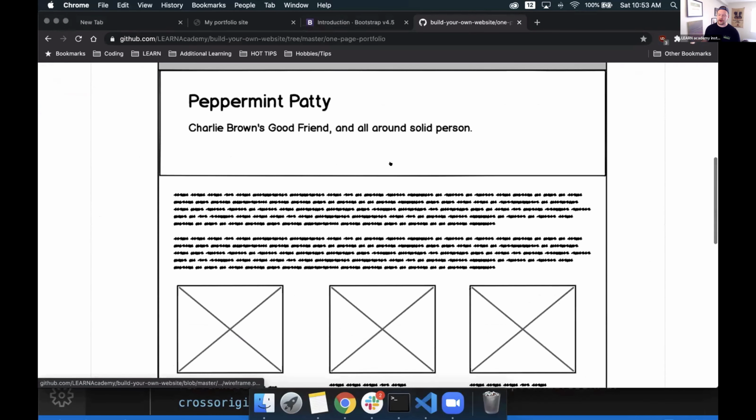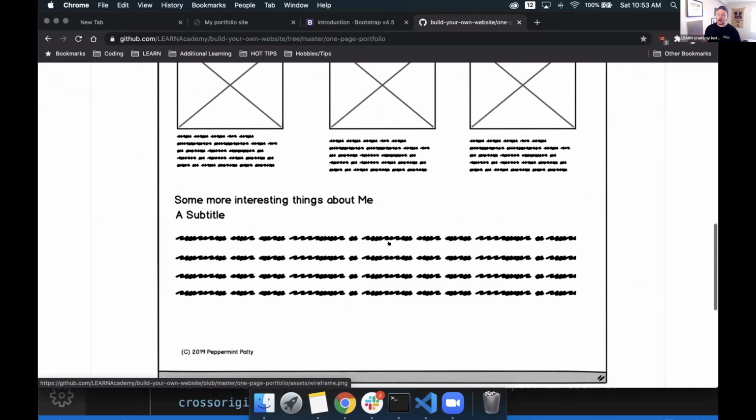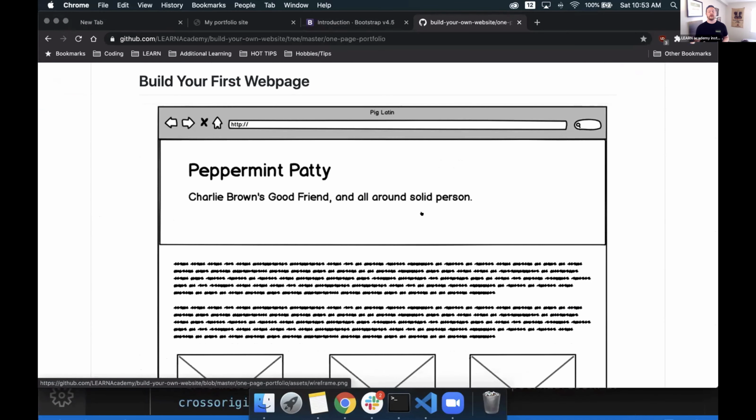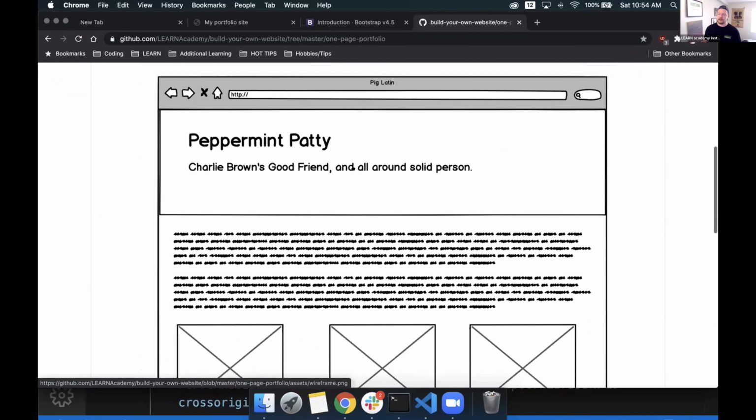So again, we have a header here, we have our body information, we have a footer. So the first thing we want to do is let's work with our header. I want to have a nice big header here. It doesn't necessarily have to say Peppermint Patty, but I want to make sure that it has an H1 tag inside of it and maybe an H2 tag, something like that. We could code this by hand, or we can use what Bootstrap offers us. And Bootstrap offers us a lot of cool stuff. So we're just going to keep this wireframe on another tab in our browser, and we're going to go over to Bootstrap.